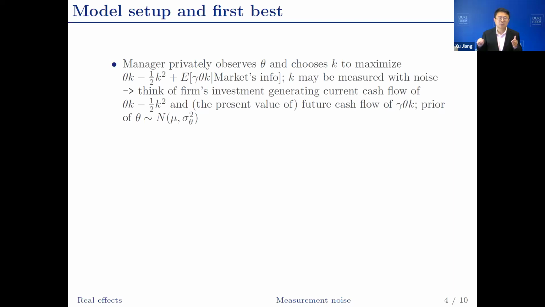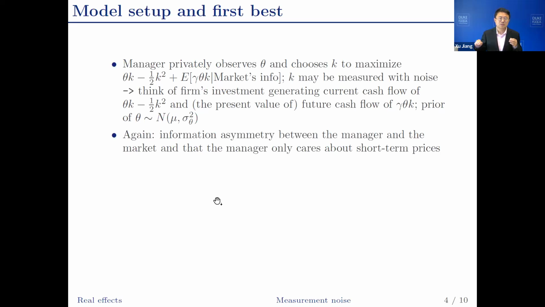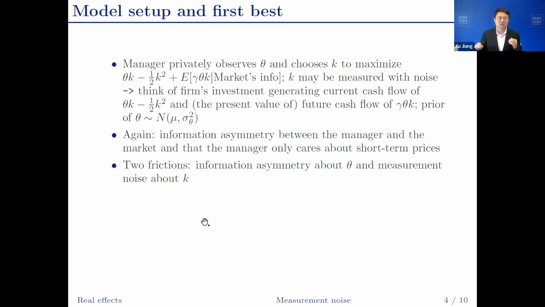The market perceives theta to be normally distributed with mean mu and variance sigma theta squared, and k might be measured with noise. Again, this is a typical real effects model. There is information asymmetry between the manager and the market, and the manager cares about short-term prices. There are two frictions in this economy: information asymmetry about theta and measurement noise about investment.